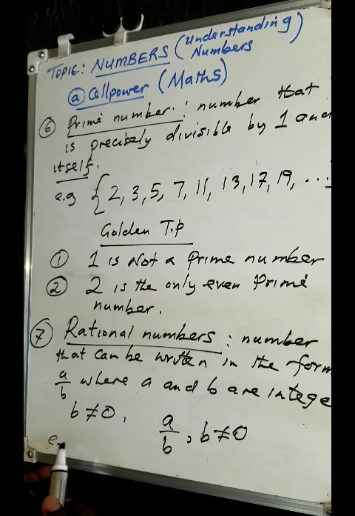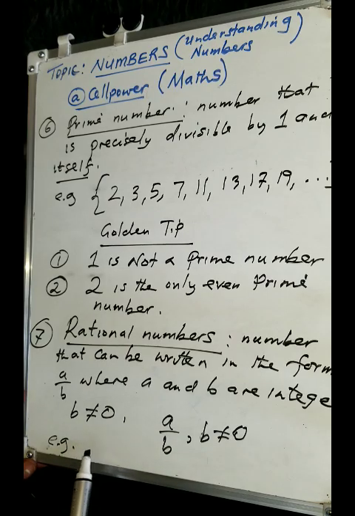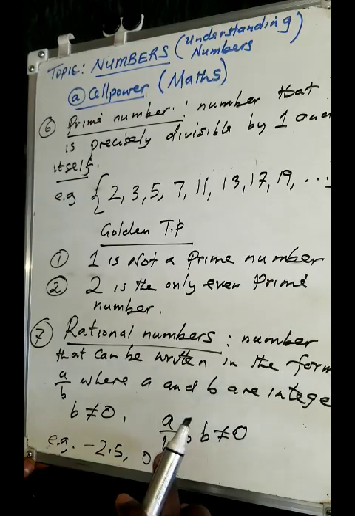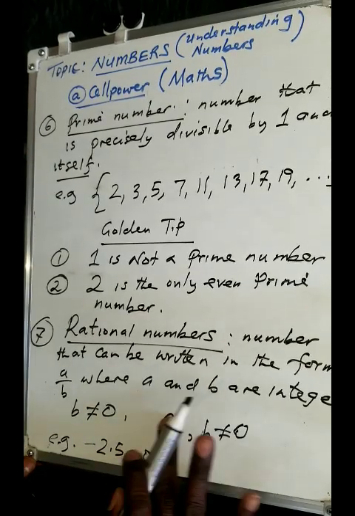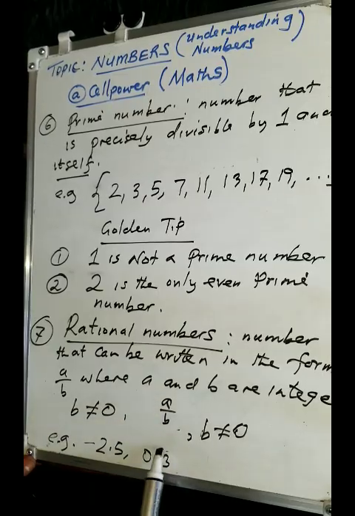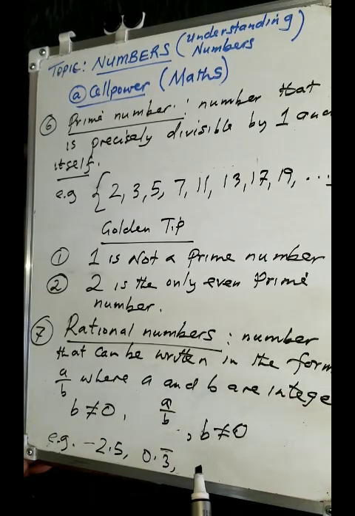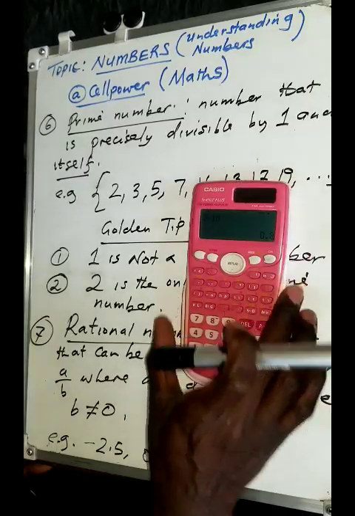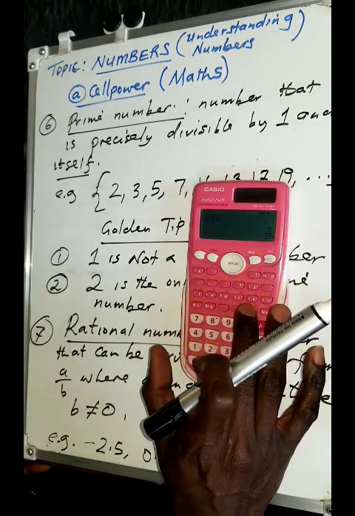Now suppose I told you to give examples of rational numbers. Well, there are a lot of rational numbers that you can talk about. For example, negative 2.5. I can talk about 0.3, especially if the number is a recurring one. When I put a bar on top, it simply means the number is recurring. It repeats itself.